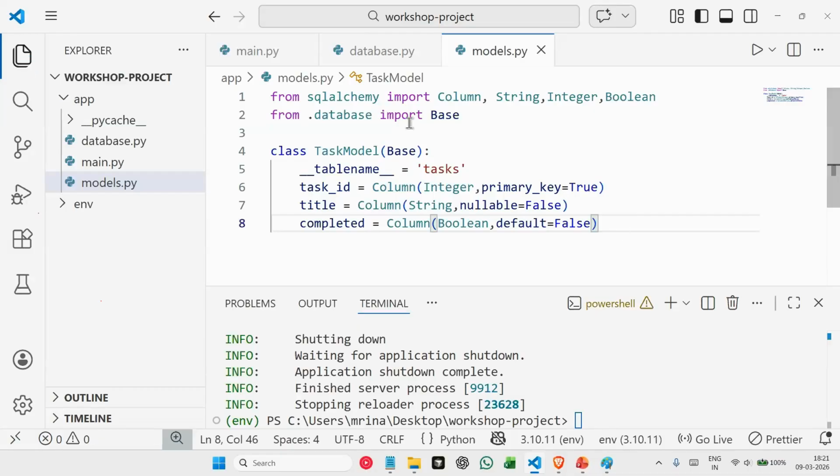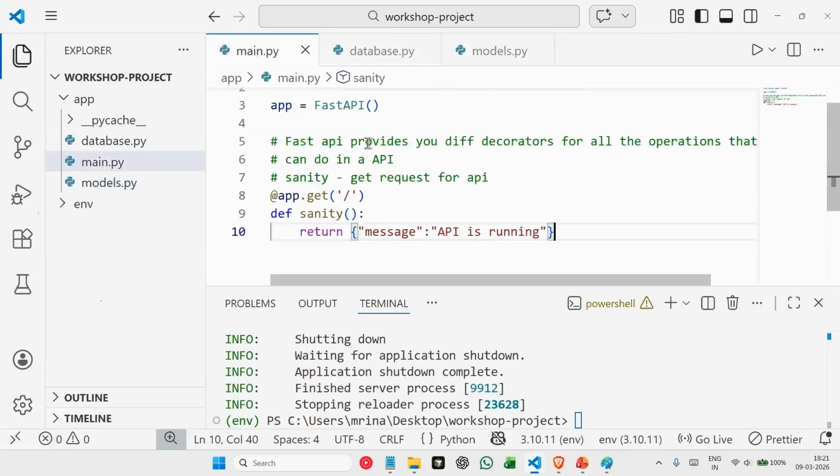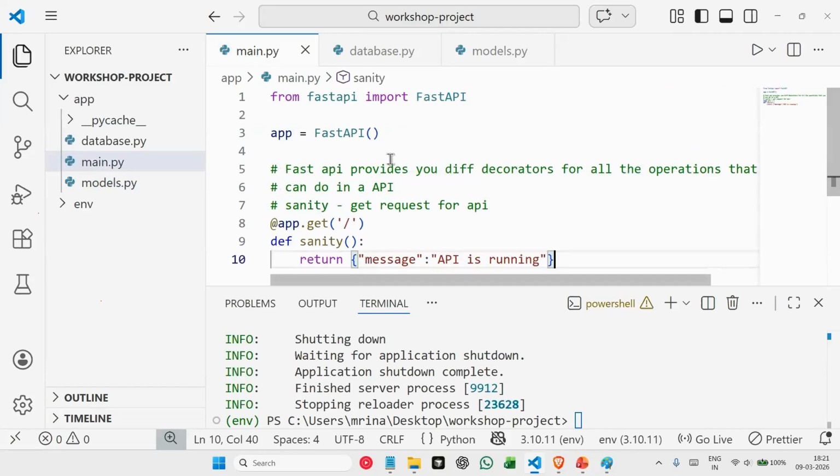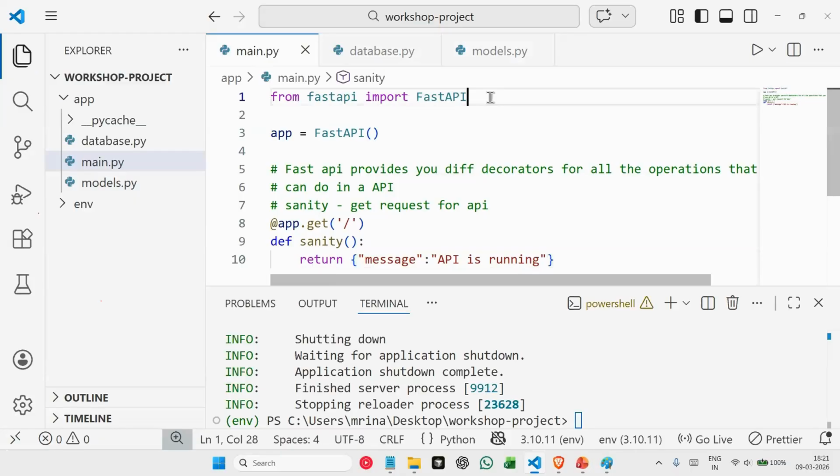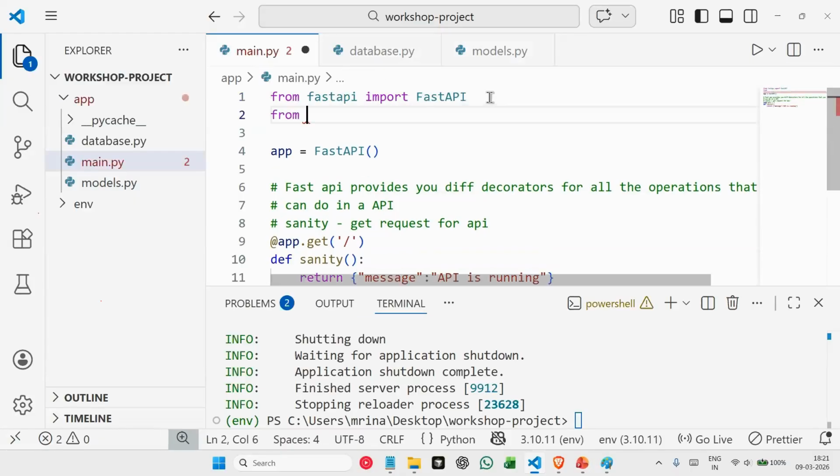Now, we have created our model here, but that model has to be invoked in our main.py file as well, because we are running this main.py file, and this file is currently not attached to any of these files, right? So we'll do one thing here. We'll say from .models import whatever model that we just created, which is TaskModel. We are importing that model, right?